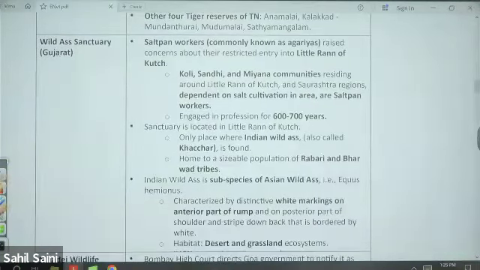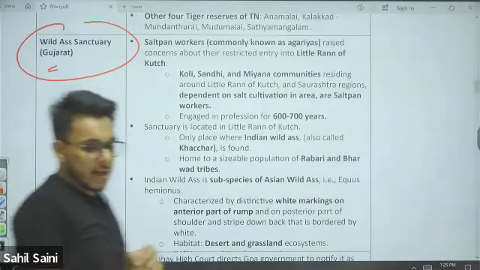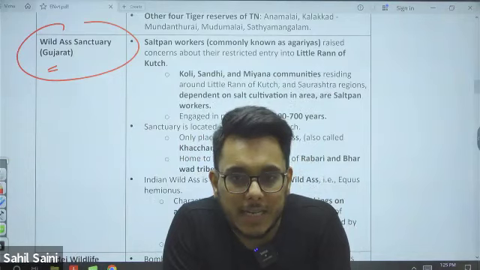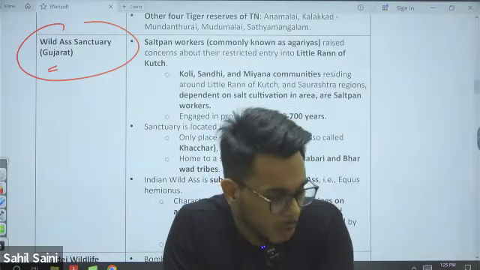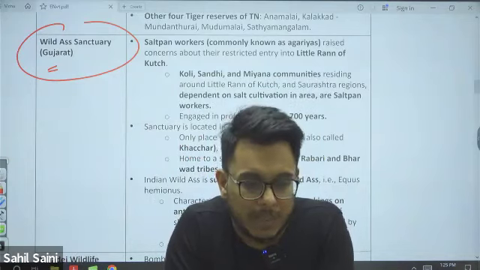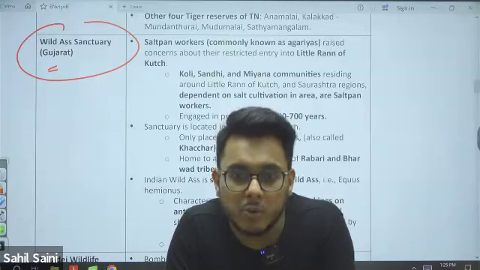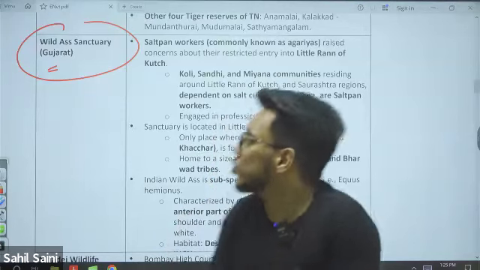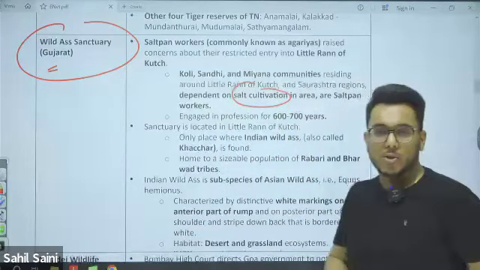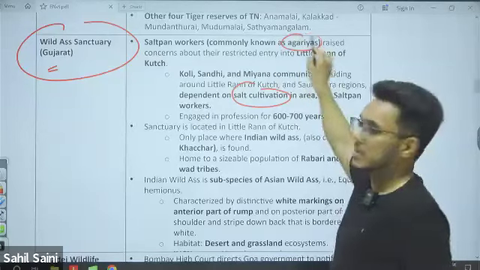Then next, Wild Ass Sanctuary. Now, Wild Ass Sanctuary is in Gujarat and it was in the news. Why? Because recently the salt pan workers were in the news. Now you know this particular thing, guys, that in Gujarat and in Rajasthan, particularly Sambar Lake of Rajasthan, salt deposits are there, and in Gujarat also a lot of salt cultivation is done. So basically salt pan workers are referred to as agarias.